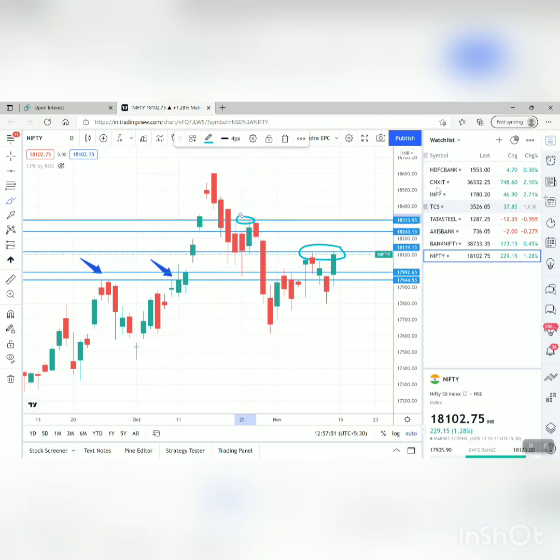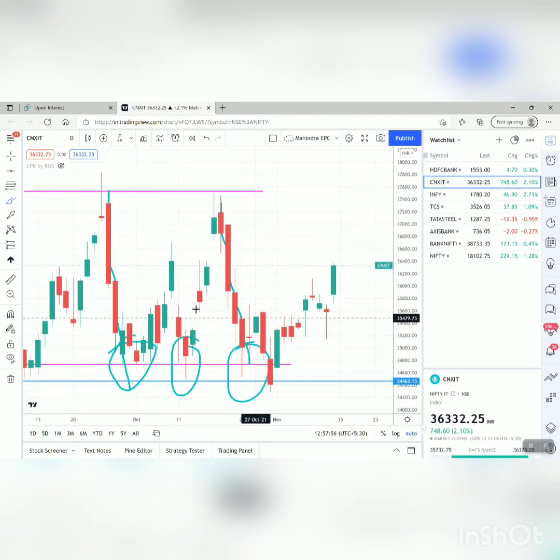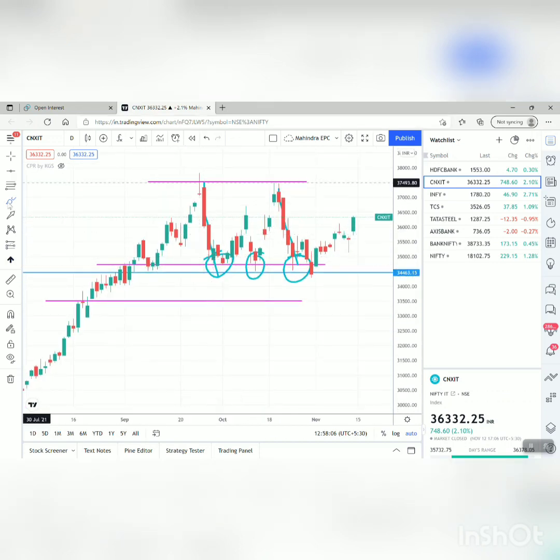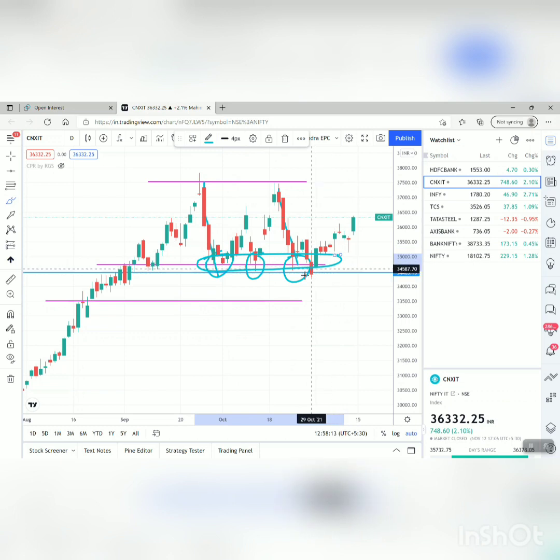Let's look first of all at Nifty IT, for which I have already created a video. On the daily time frame, you can see this was the area where I was expecting some support. It went down up to this level, but it has managed to defend this particular level, 34,700. I'm talking about the Nifty IT index. And there it bounced.